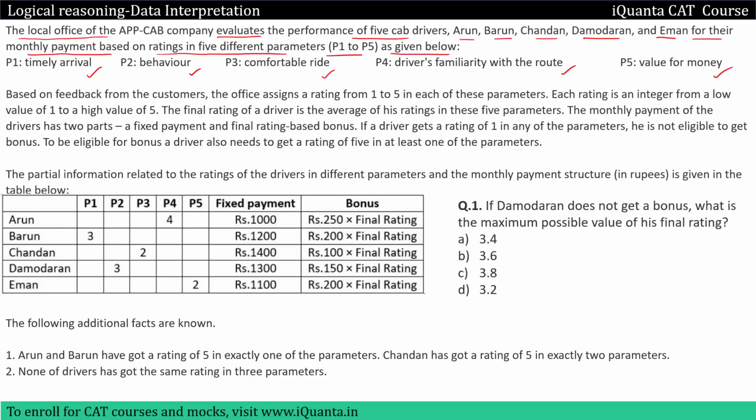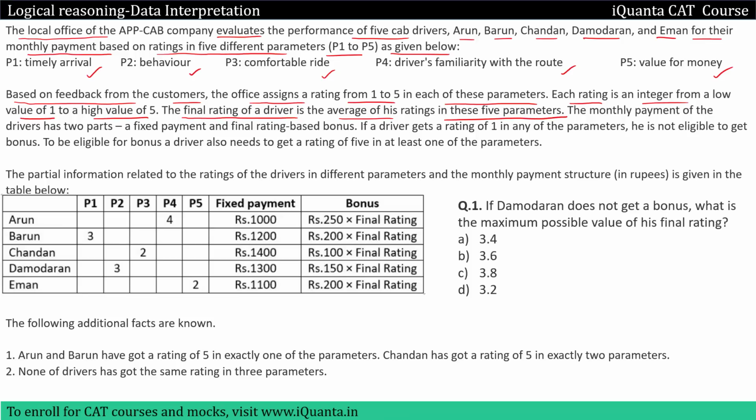Then based on feedback from the customers, the office assigns a rating from 1 to 5 in each of these parameters, okay? In these parameters, we have to give ratings from 1 to 5. Each rating is an integer from a low value of 1 to a high value of 5. So 1 rating means low rating and 5 ratings 2, 3, 4, 5. In that way the ratings are increasing, okay? The final rating of a driver is the average of his ratings in these 5 parameters.